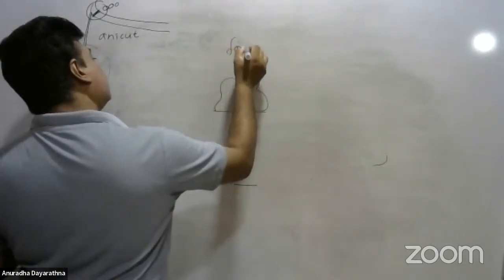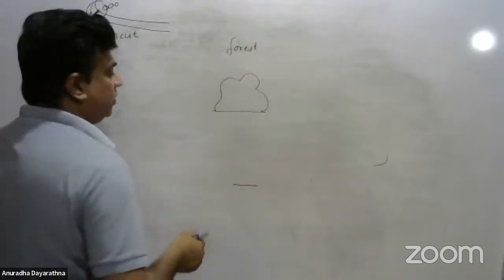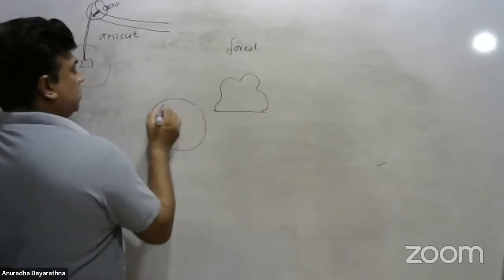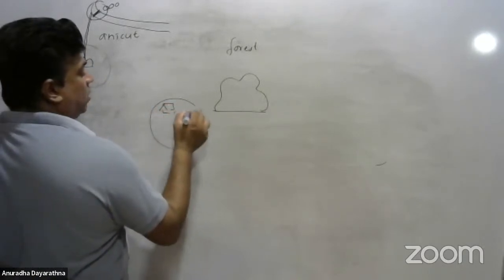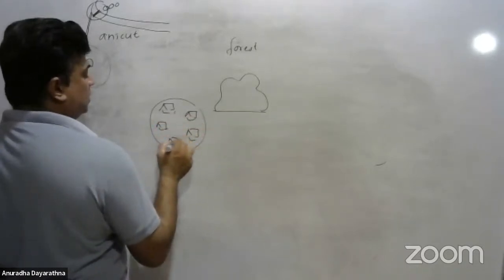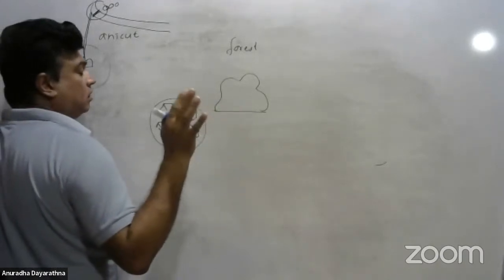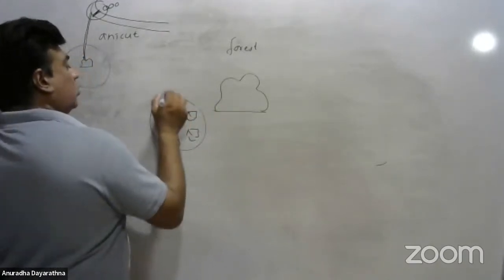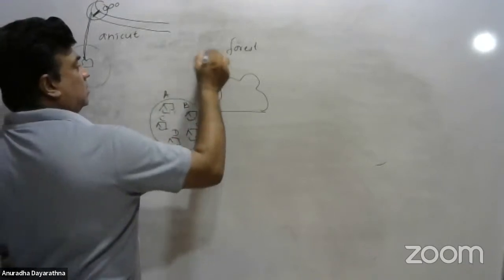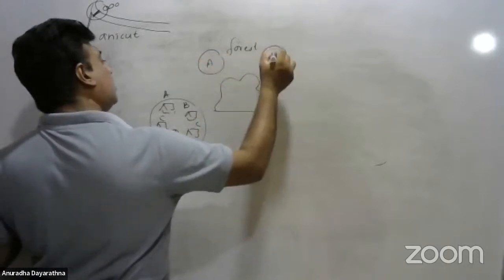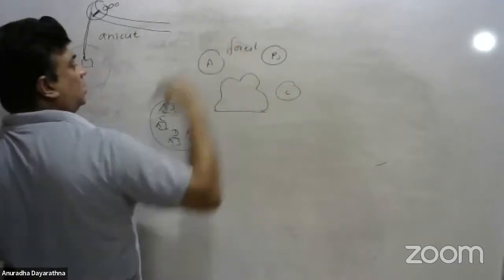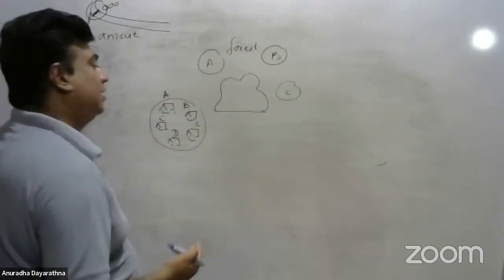This is the forest area, because people are doing chena cultivation. Now this is the hamlet. Hamlet means the houses have been constructed in one place. Five or six families are living in a common normal village. So A family, B family, C family, D family, E family. A family has a chena here, B family has a chena here in the forest, C family has a chena here. So they do chena cultivation to obtain vegetable needs and grain needs.